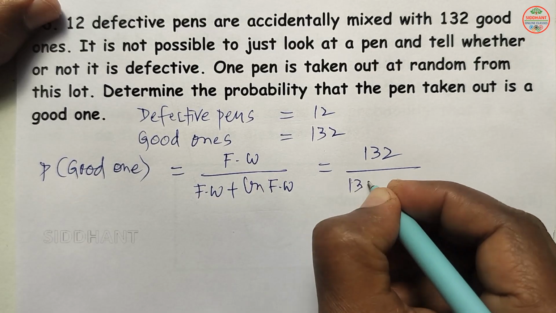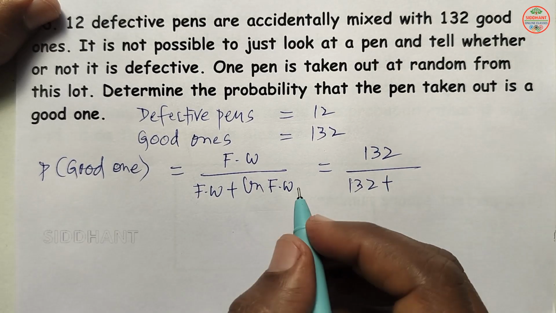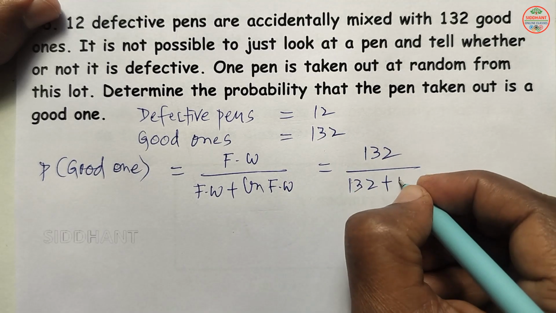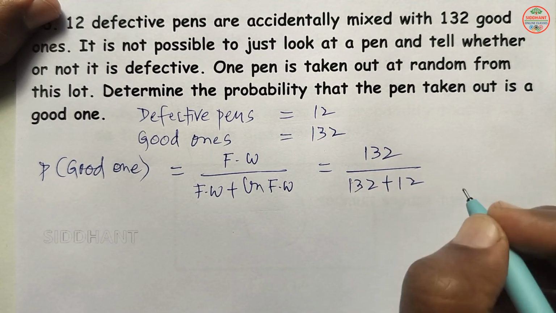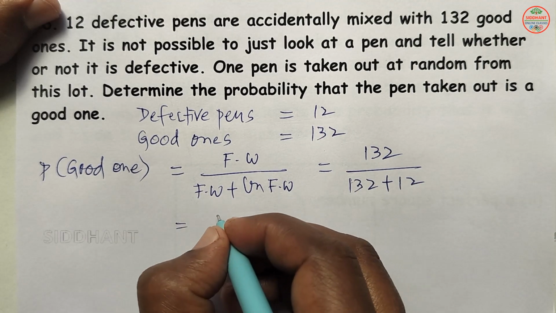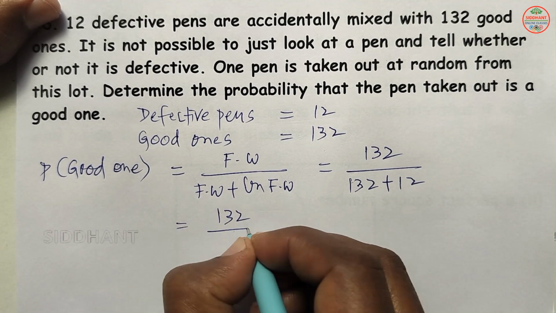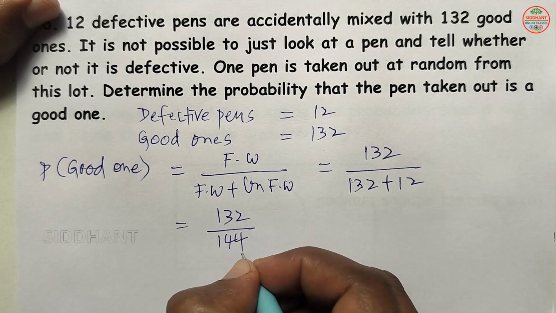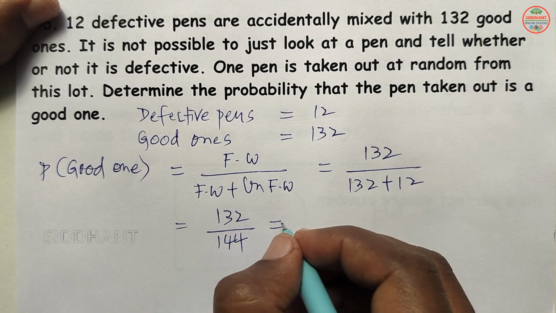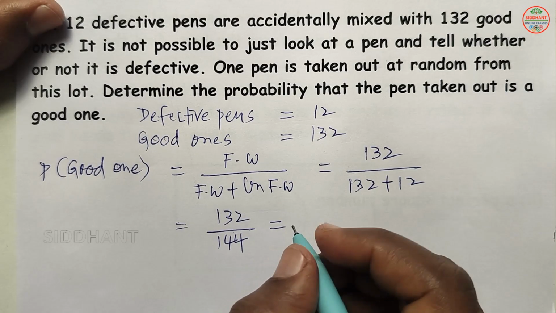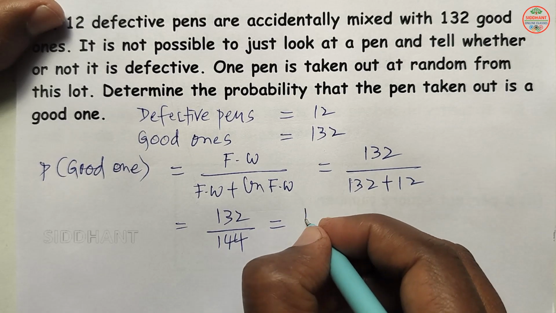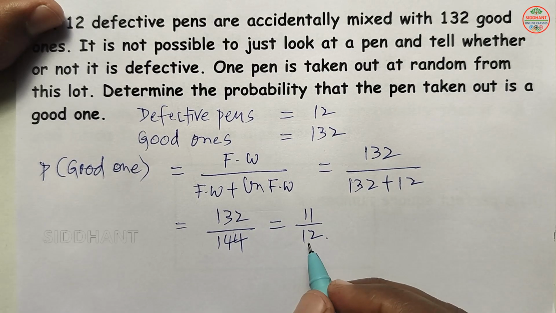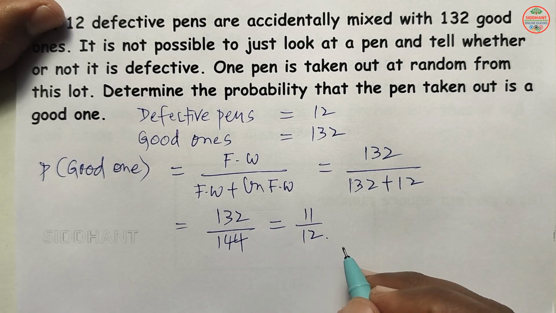Unfavorable, how many chances are there? 12. So that will be 132 by 132 plus 12, which is 144. Upon simplification we get 11 by 12. So this is the probability of the good one.